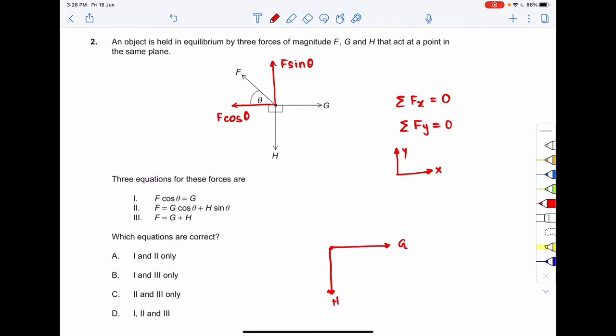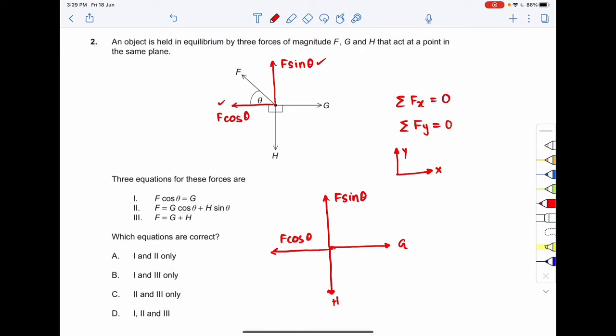Now the force F is replaced by its components. When we add up these two components, we get the net force. So we are replacing the force F with its components: F sin theta over here, and F cos theta over here. Very good.